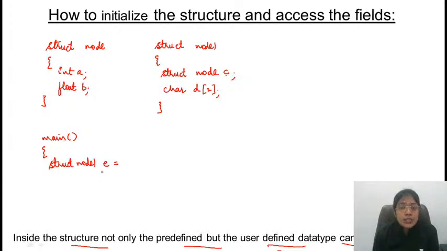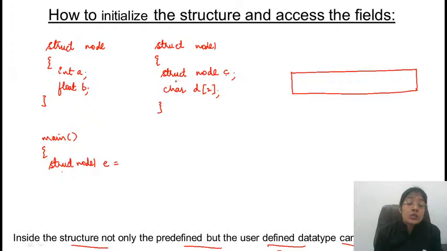So declaration is there, so definitely memory will be allocated. Memory will be allocated depending on the structure of node1. Inside node1, 2 parameters are there. How much memory will come in the first part? Depends on the structure of node. It will be int and float, a and b.